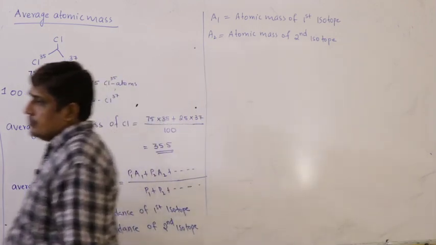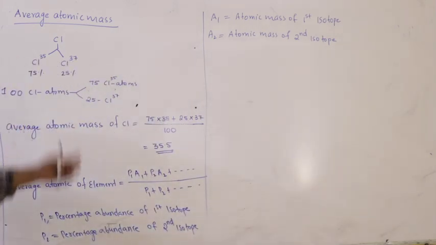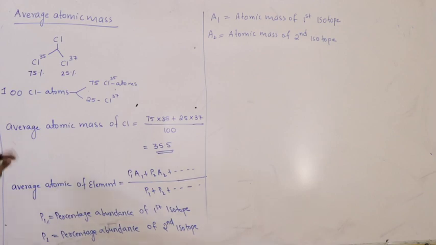So you can add P3, P4, A3, A4 like that depending upon the number of isotopes given.